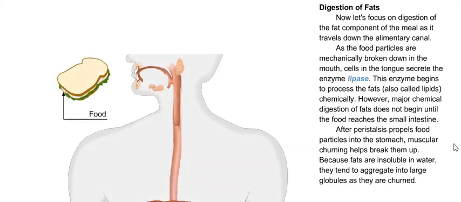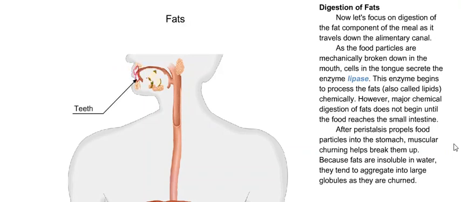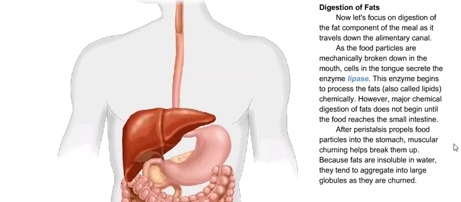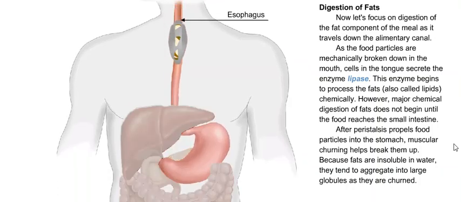Now let's focus on digestion of the fat component of the meal as it travels down the alimentary canal. As the food particles are mechanically broken down in the mouth, cells in the tongue secrete the enzyme lipase. This enzyme begins to process the fats, also called lipids, chemically. However, major chemical digestion of fats does not begin until the food reaches the small intestine.